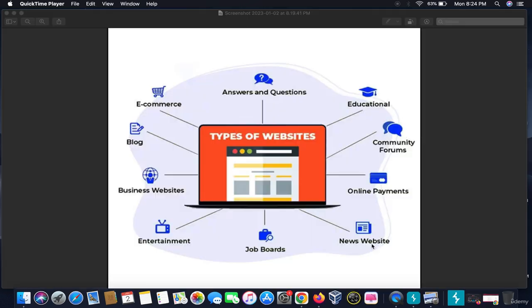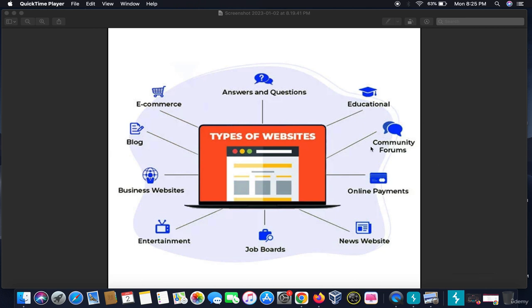So in this section, we are gonna talk about various types of websites. The first one is answers and questions websites, like Pinterest or something, where you can post your questions and you get answers in response. The other one is educational websites, which provide subscriptions for various courses.